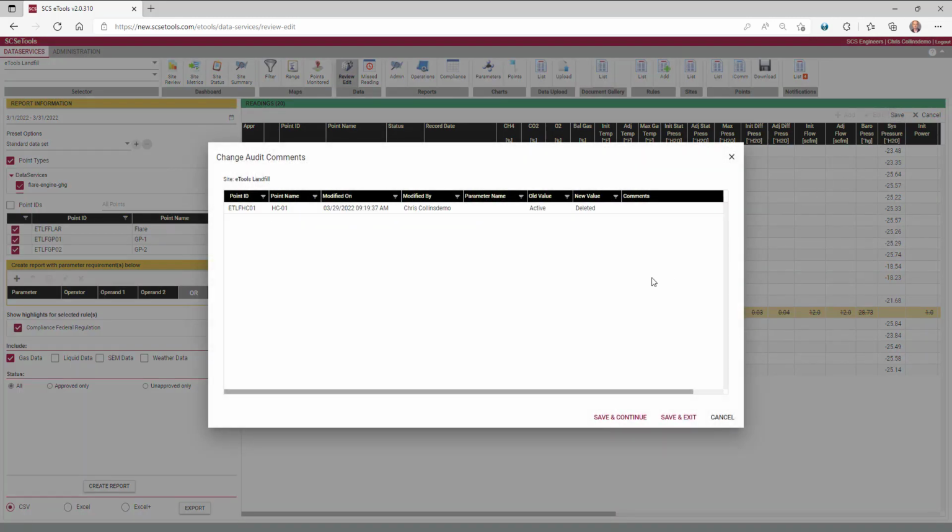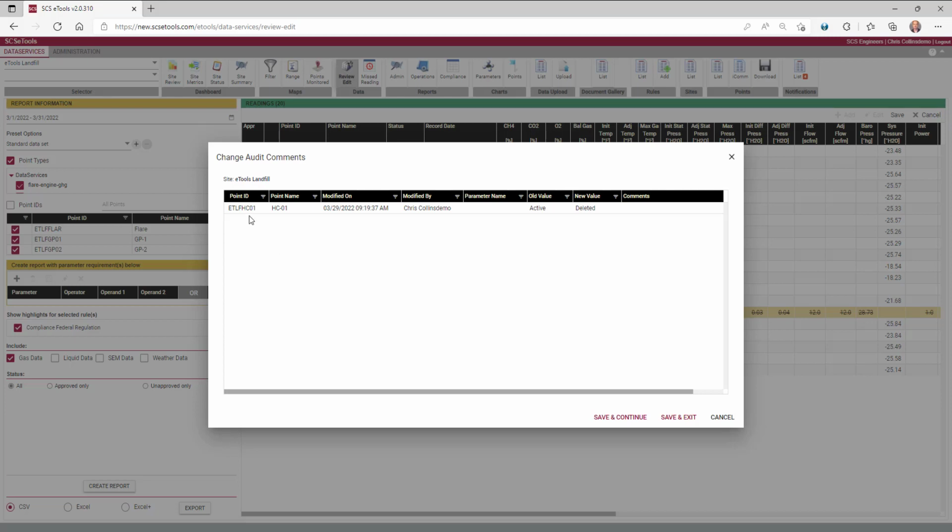It'll prompt us for a reason for that change. This is for the change auditor, where it actually keeps track of what data was deleted. So if anything is changed or removed, it does get recorded into SCSeTools and noted as to who made that change, and it actually asks for a reason why that was made.